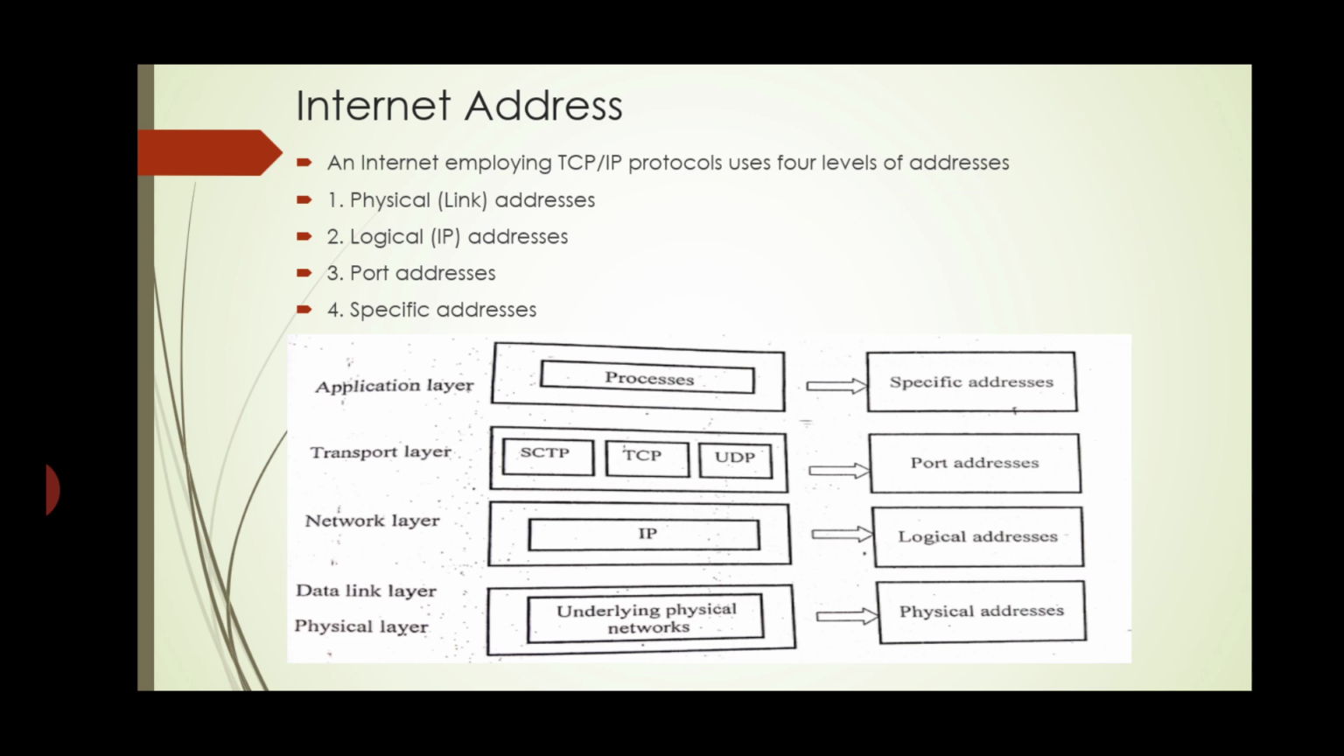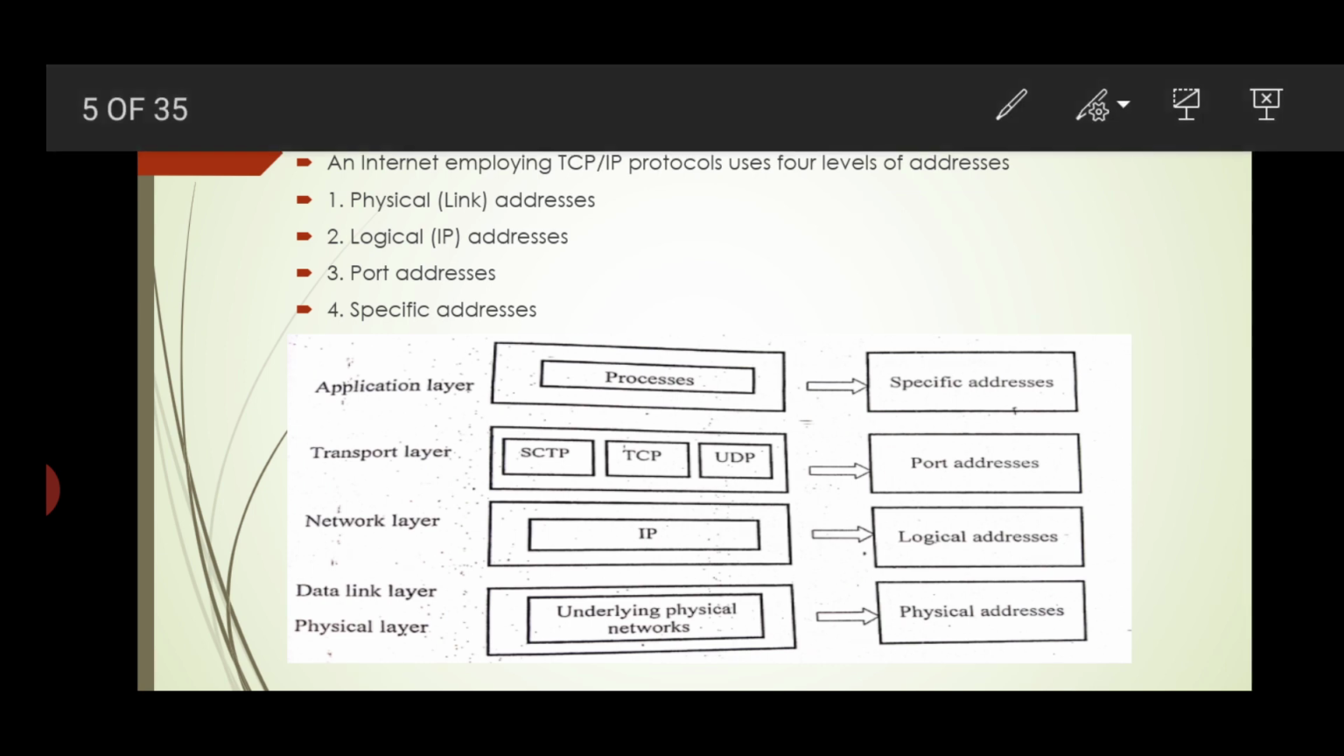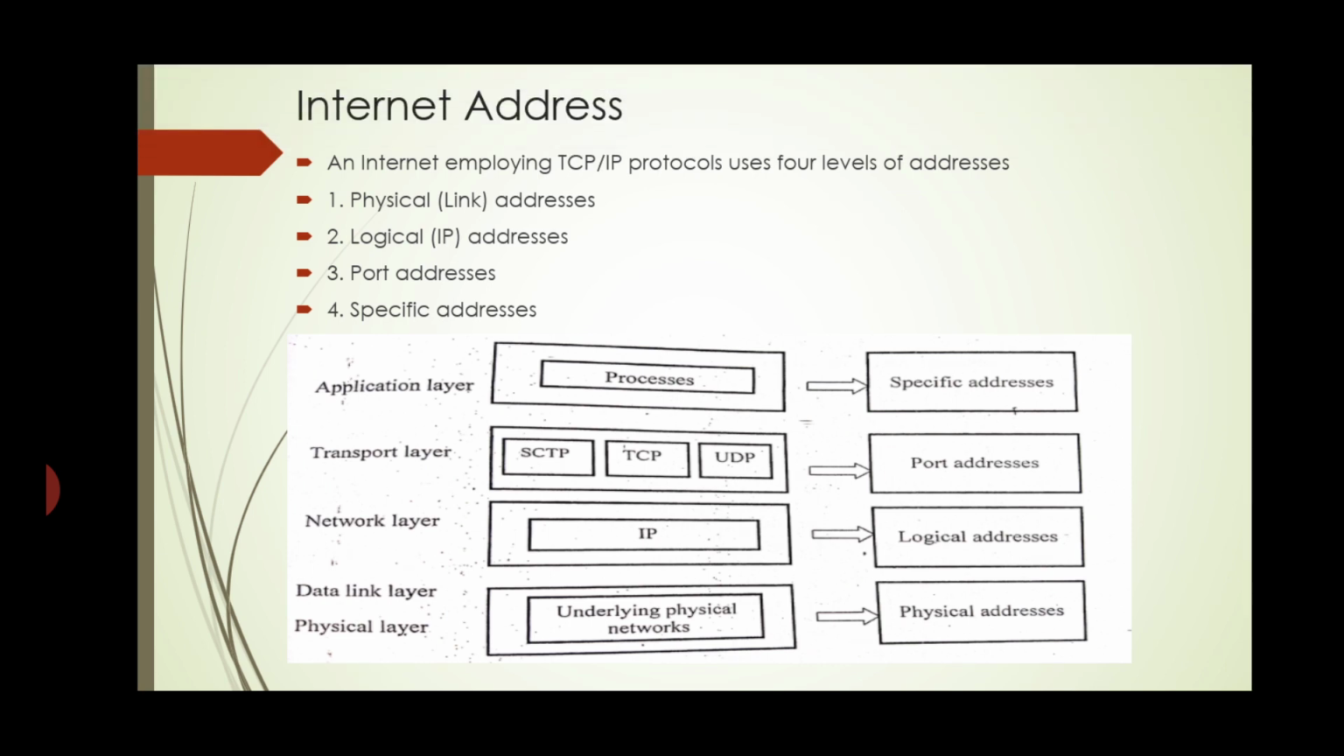Now we'll see the internet addresses. An internet employing TCP/IP protocols uses 4 levels of addresses. First is the physical or link address. Second, logical or IP addresses. Third, port addresses, and fourth is specific addresses. The diagram below shows the main layers, which protocols are there for each layer, and which addressing modes are used for each protocol.